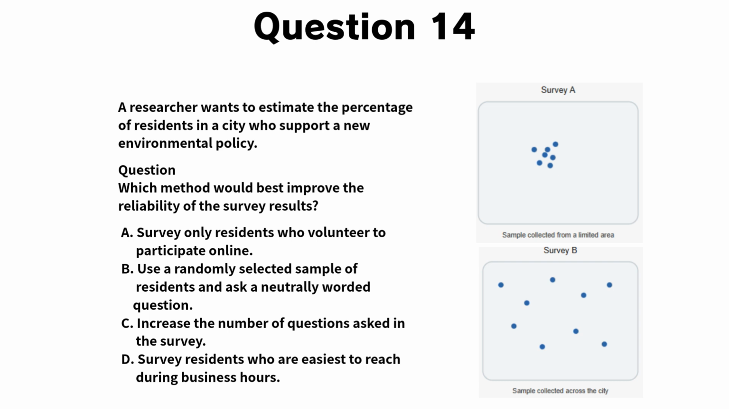Question 14. A researcher wants to estimate the percentage of residents in a city who support a new environmental policy. Which method would best improve the reliability of the survey results?